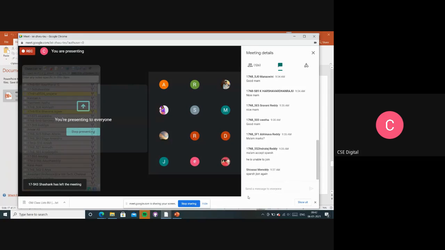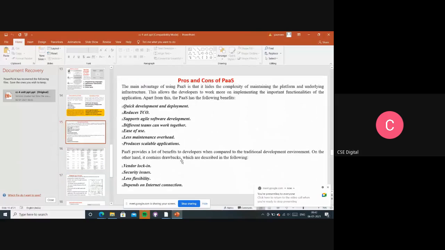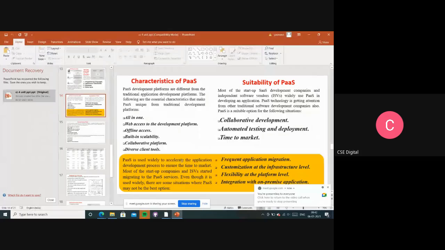Otherwise, I will repeat this topic, platform as a service, once again. Whatever I am saying, just remember all those things. This subject is very easy. So, platform as a service is mainly the second layer in the cloud. This layer belongs to the developers, right?